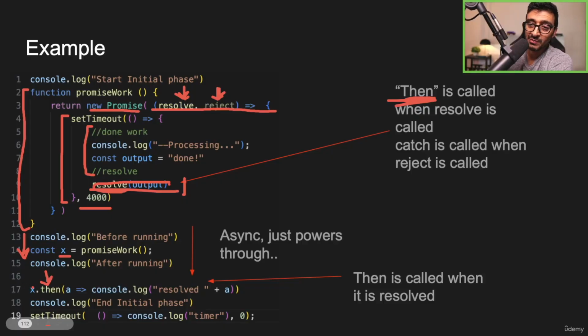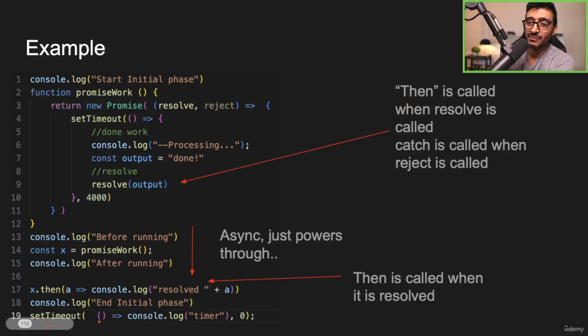This X is nothing but an object, and you can give it a function that will be called when it's resolved. When it's rejected, you will call the catch, which is not in this example, but it's very similar. And then eventually we're going to call end phase, and then we're going to do a timeout, right? So that's basically how you do promises. And behind the scenes, it's nothing but callbacks, really, guys. That's essentially the trick behind promises.